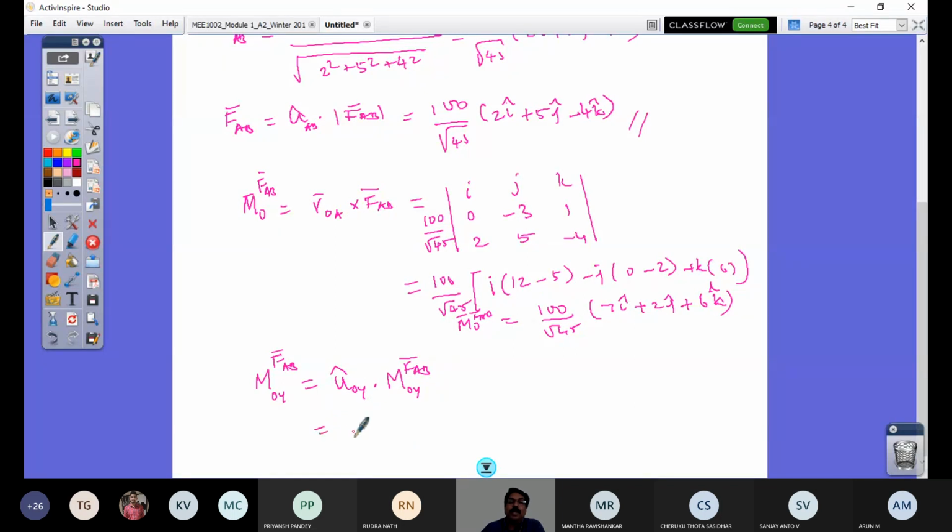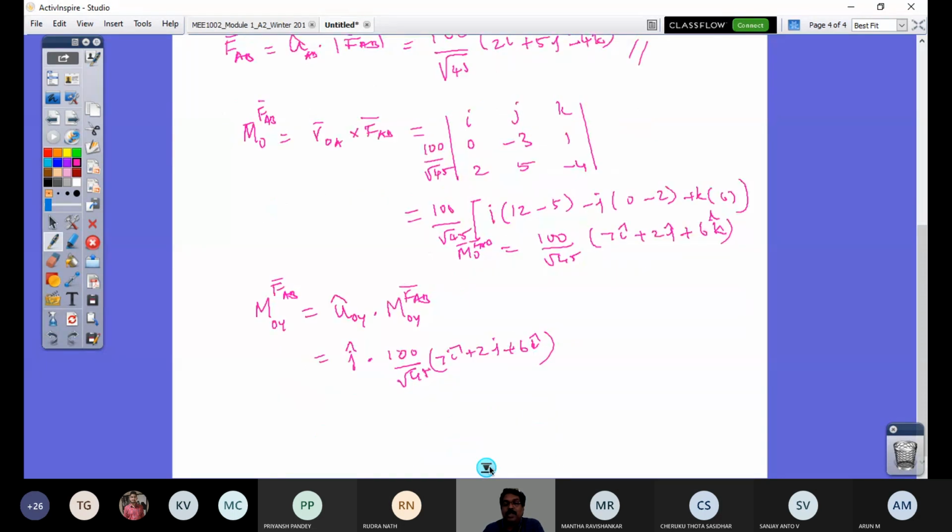So what is UOY? OY is the y-axis, that is j, dot MOY, which is what you have found out: 100 by root 45 into this 7i plus 2j plus 6k. So now this is the dot product, and you get the magnitude.